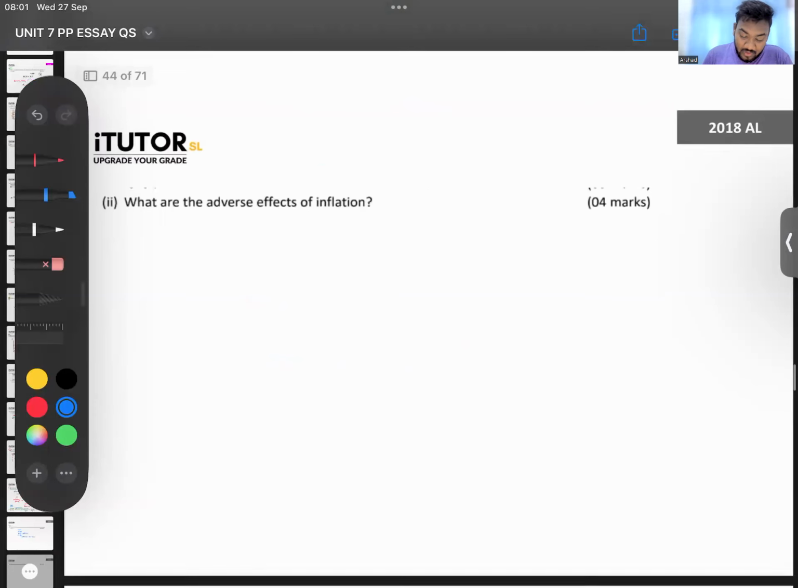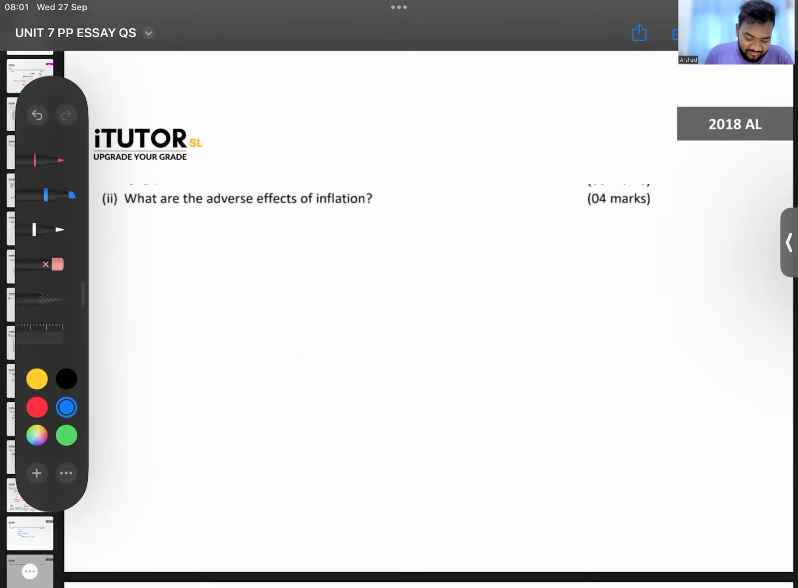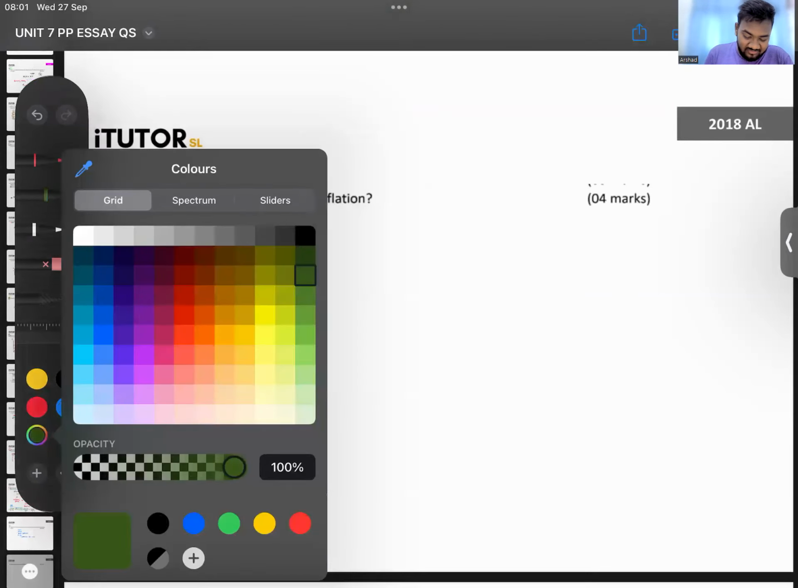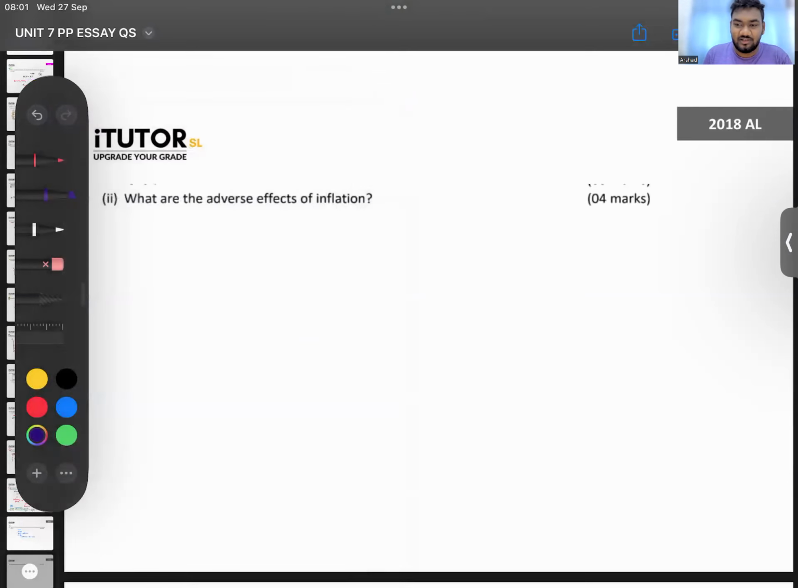Then part 2. What are the adverse effects of inflation? Now see, last paper was hard. This paper they are asking nonsense. No, GDP deflator also shows the changes in price level, right? Nominal GDP divided by real GDP is the GDP deflator. What are the adverse effects of inflation, guys? They are asking for the disadvantages of inflation. Can you give me some disadvantages?